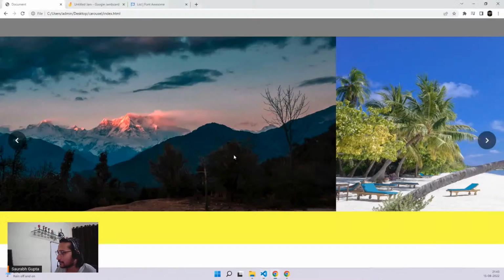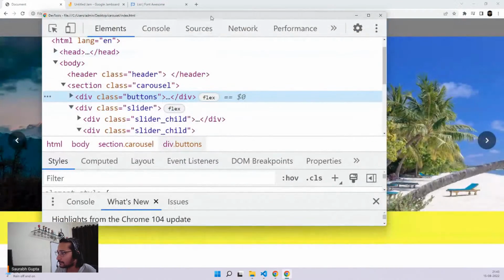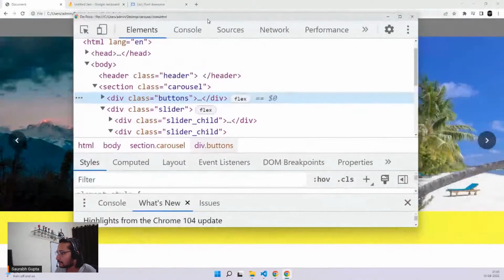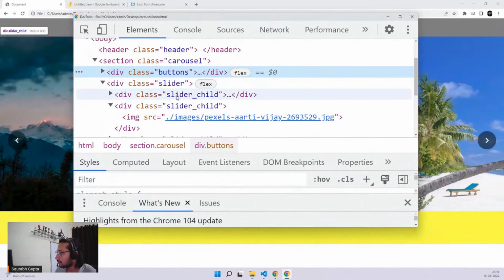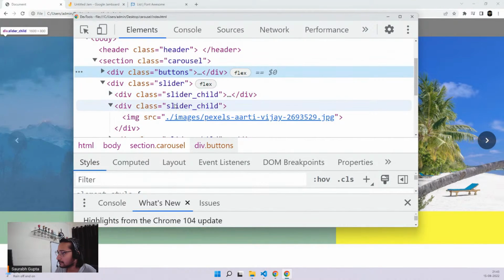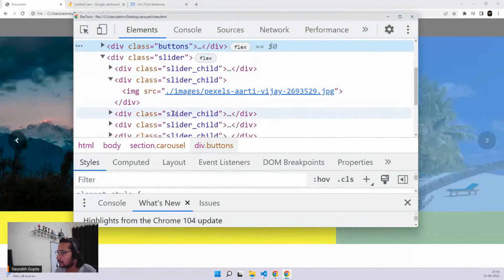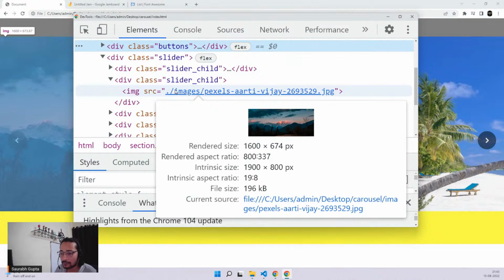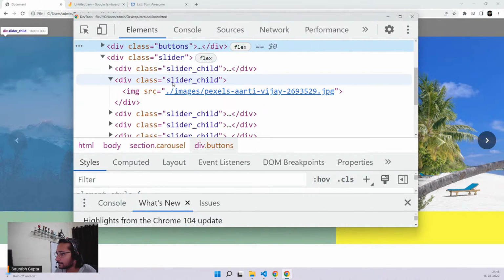Because my slider child is 20%, so it should take it, right? Guys, any suggestions? What's happening?